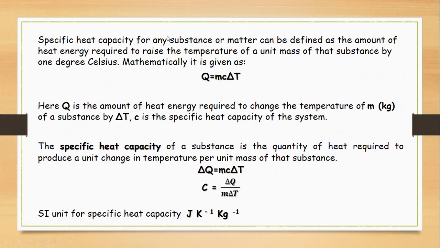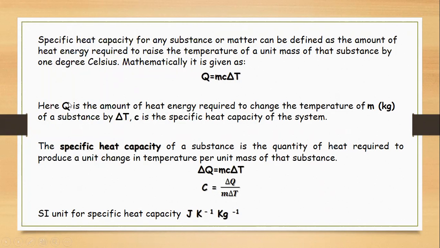Now, what is the specific heat capacity of any substance or matter? It is defined as the amount of heat required to raise the temperature of a unit mass of a substance by 1 degree Celsius. Mathematically, it can be written Q is equal to mc delta T.